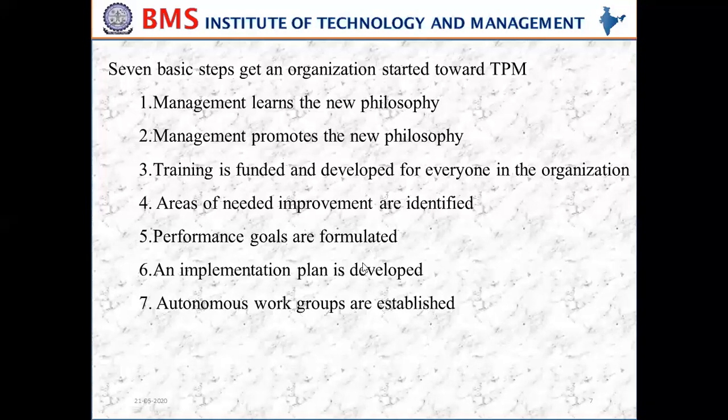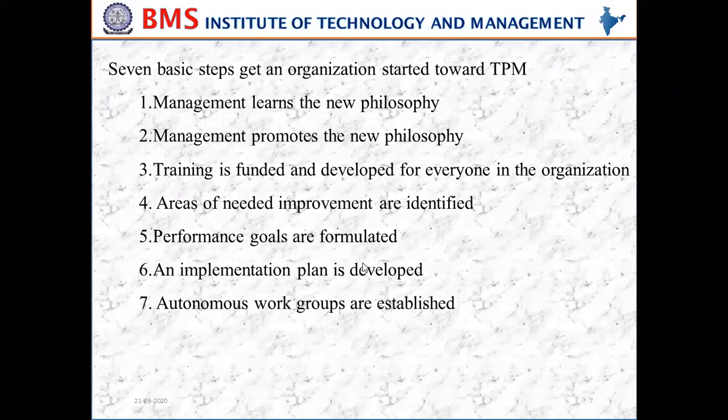Plans for developing the autonomous work groups should take place during the training phase itself, because in the third step the plans for developing the autonomous work groups are made, and the plan to use teams of maintenance technicians and operators to work on particular problems. So priorities can be set, and management can make a commitment of resources to correct some of the basic problems. Using this team approach will set the stage for the development of autonomous work groups.